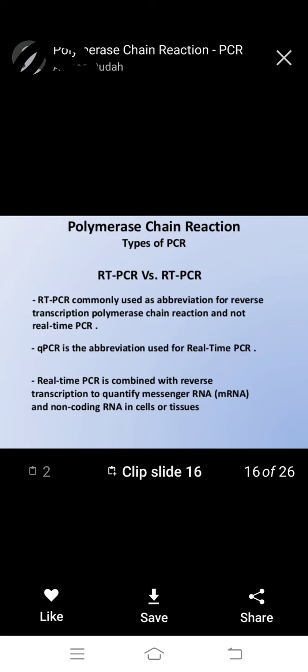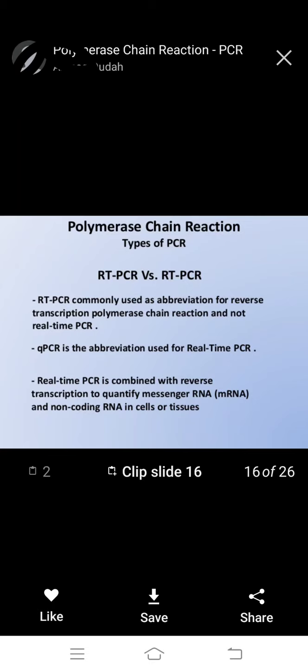Real time PCR is combined with reverse transcription to quantify messenger RNA, like mRNA, and non-coding RNA in a cell or tissue.